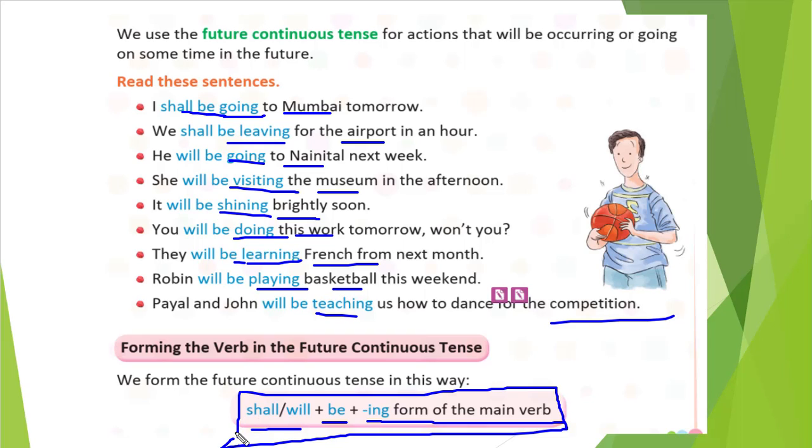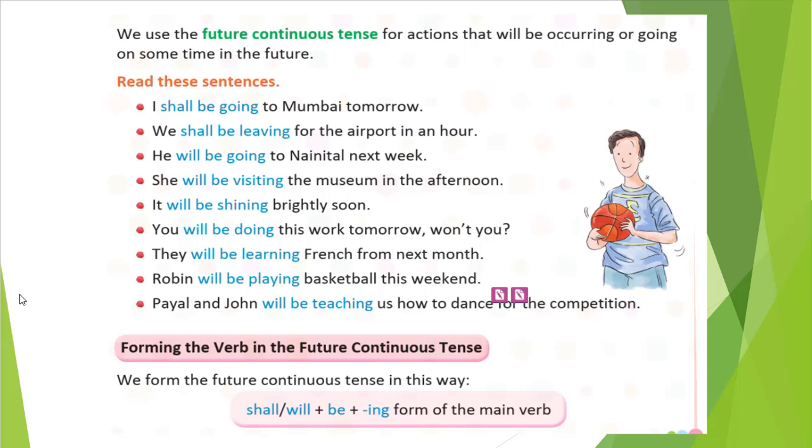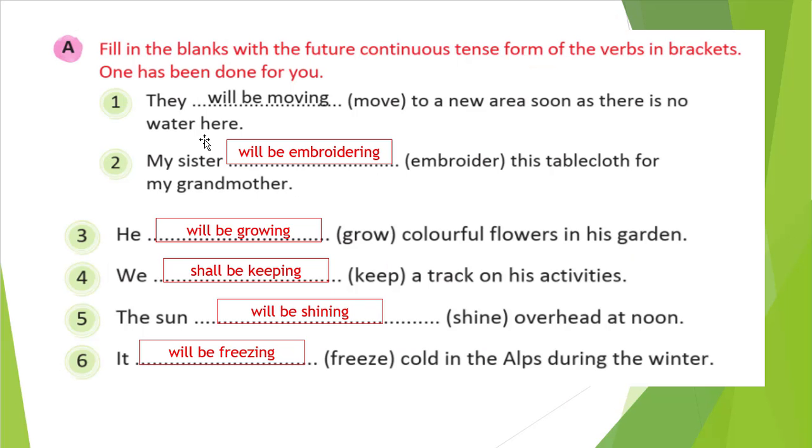And here what we need to write is shall, will, then be is the common word. After that we will write the verb with ing. That is the only difference. Okay, so let's see further. Okay, some exercise is there.